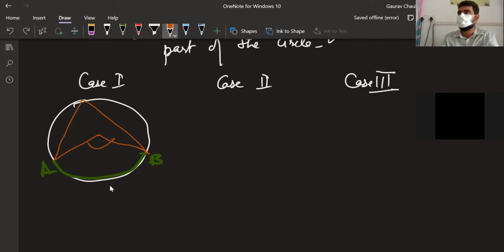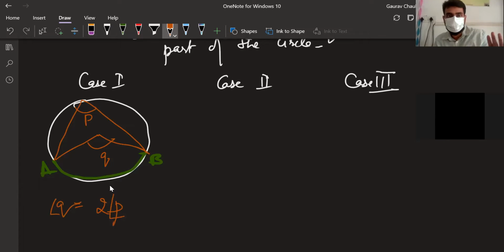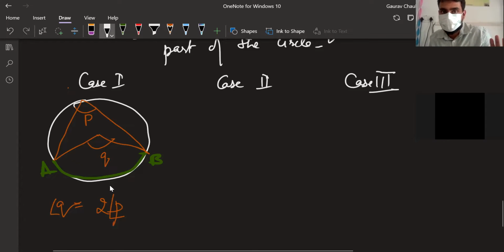Can it subtend in between here? No, on the circle, the remaining part of the circle it is saying. The circle is this boundary only. Good with that? Any confusion? So this is P, this is Q, then Q is equal to 2P. Angle Q is equal to 2 times angle P. Any problem?